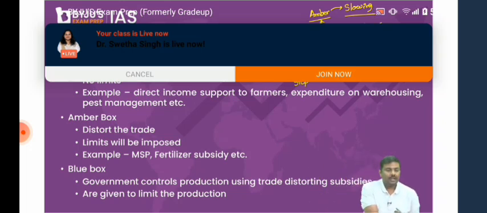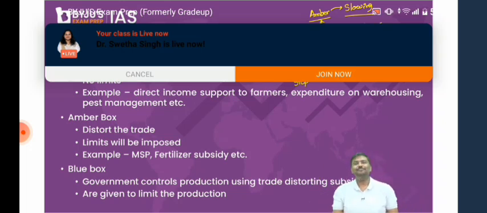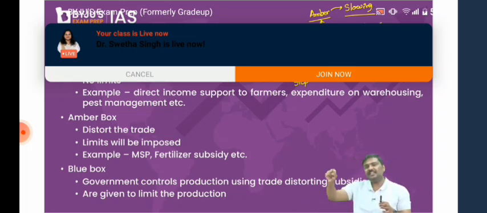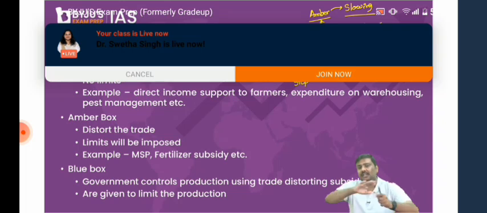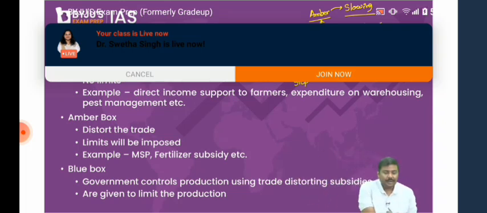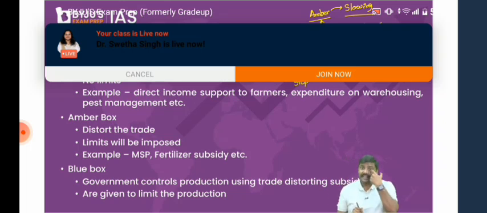Point number one. Green box is subsidies. What do you mean by green color? Please go. Please move. No problem. So have a look at this. Whenever certain subsidies are provided by the government to the agriculture sector, which are not distorting the trade or creating negligible distortion, these subsidies are kept under green box. Right? These subsidies are kept under green box subsidies.